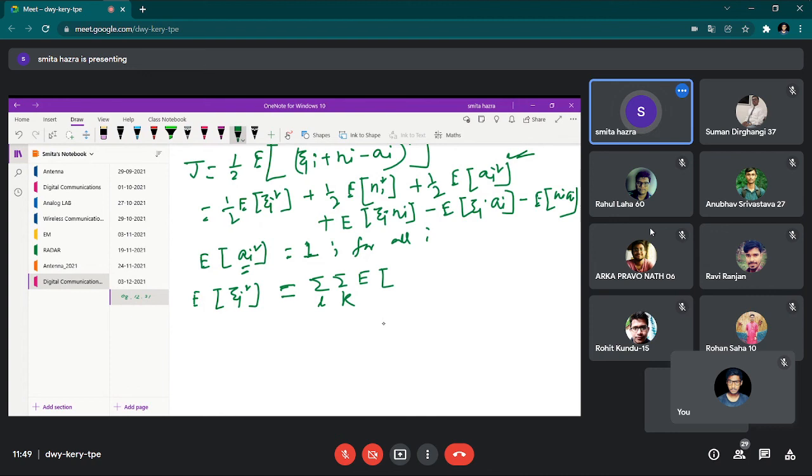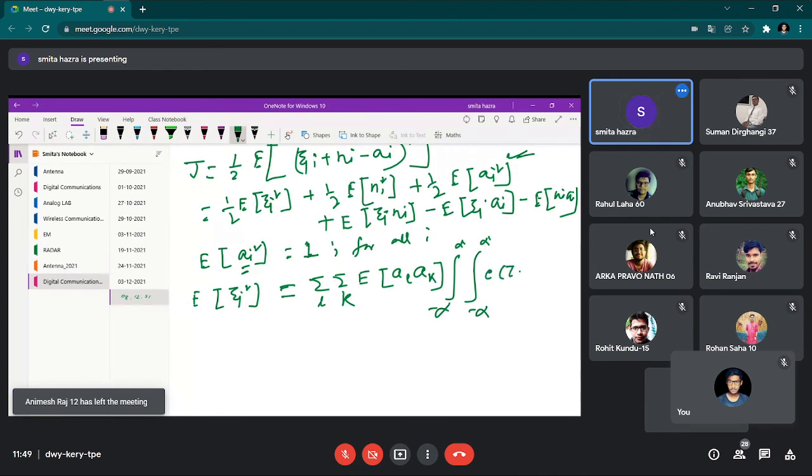Expectation of one is with L, another with K. So for one, it will be AL. For K, it will be AK. Clear? Then for two series, two integrations will come. Integration minus infinity to plus infinity. Now, for one sequence, you will write C of tau 1. For another, you will write C of tau 2.